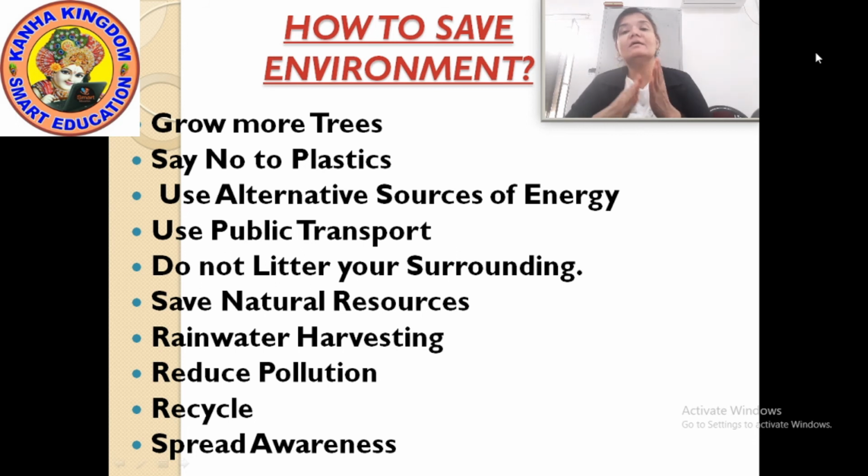Whenever you collect garbage, separate it into two: in one you can put wet garbage like vegetable peels, and in the other you can keep dry garbage like paper and plastics. So it can easily be given to the garbage picker, and it is good for the environment.